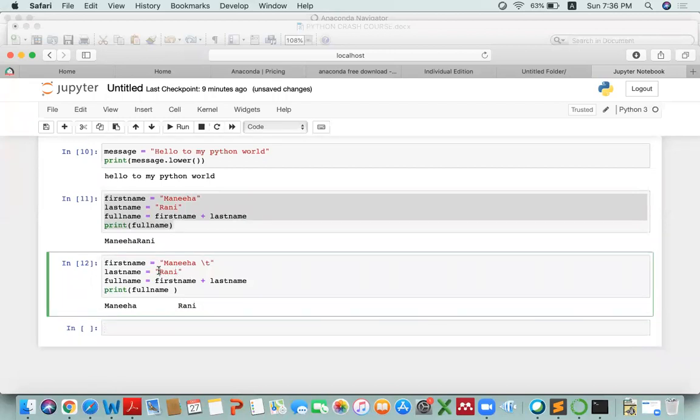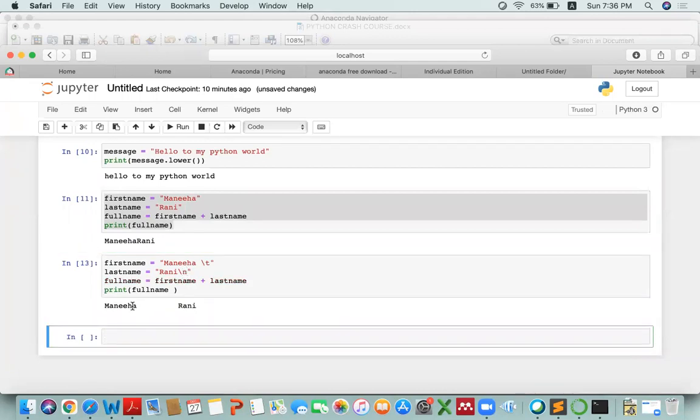What if I write here backslash n? It has shown Maniha, then tab, then Rani, and then a new line. Okay, so backslash t is used to insert a tab, and backslash n is used to go to a new line.